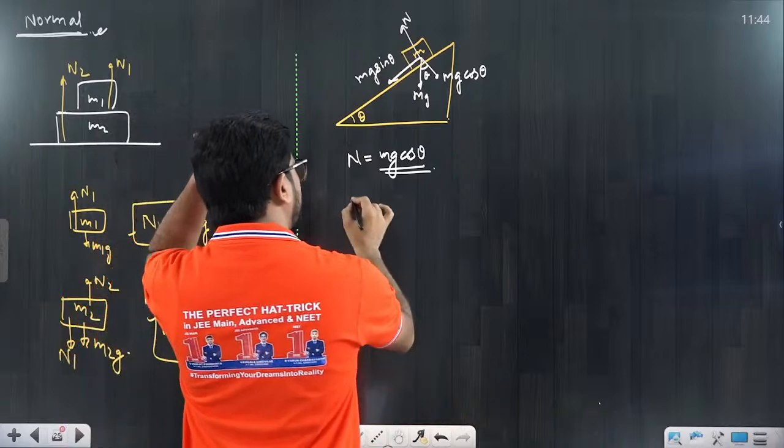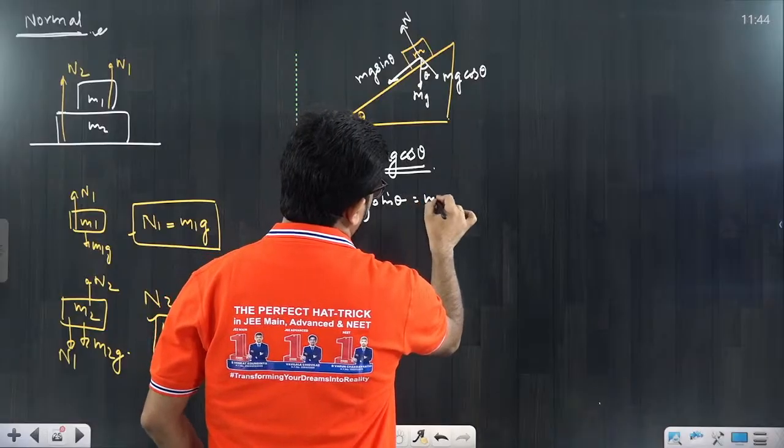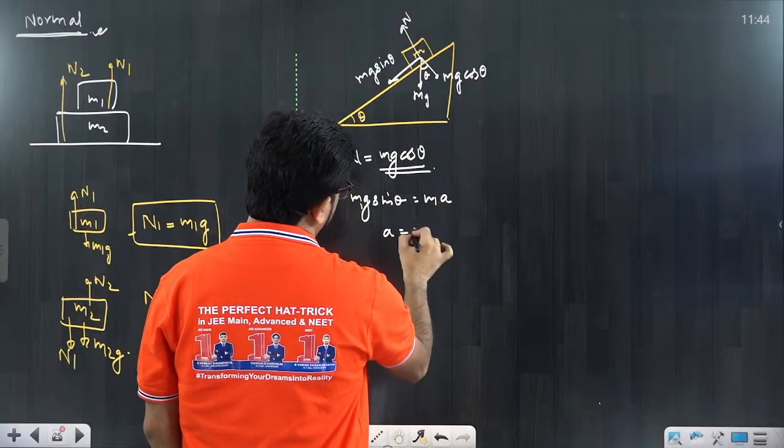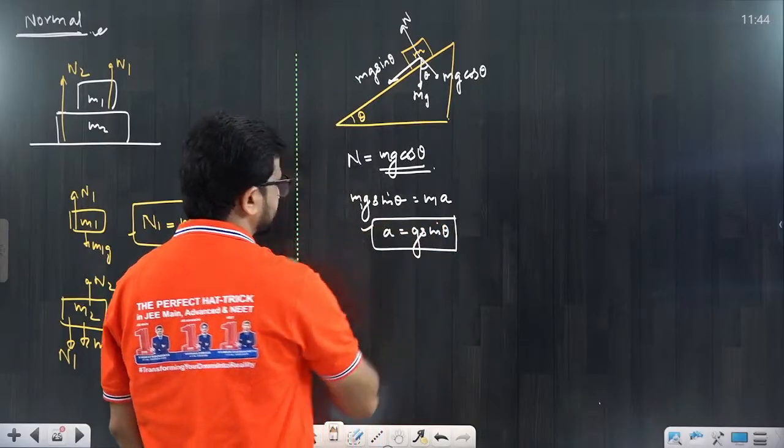So directly you will say mg sin theta is providing the acceleration, that is equal to m into a. So what is the acceleration? Acceleration is equal to g sin theta. That's the basic question that comes to you.